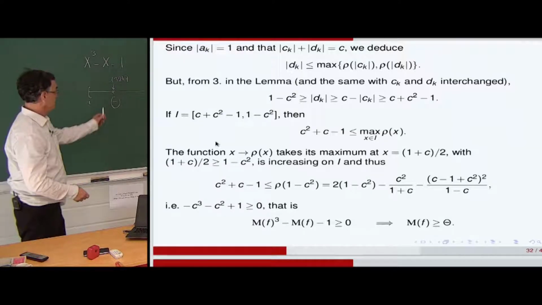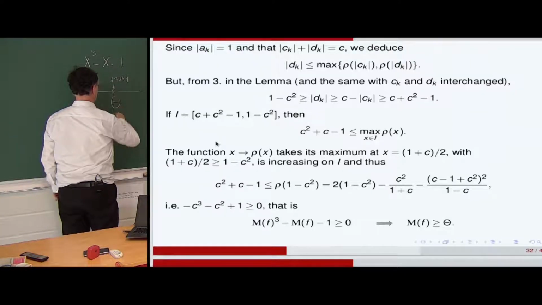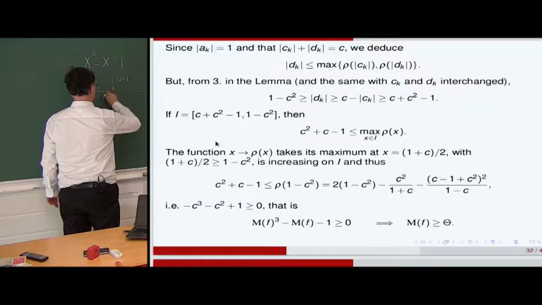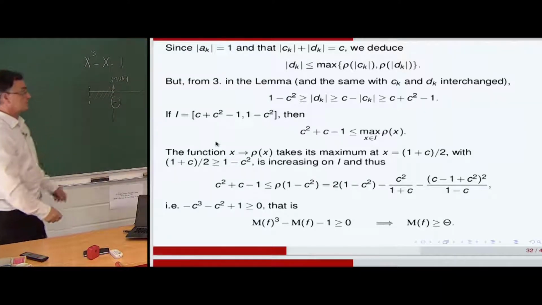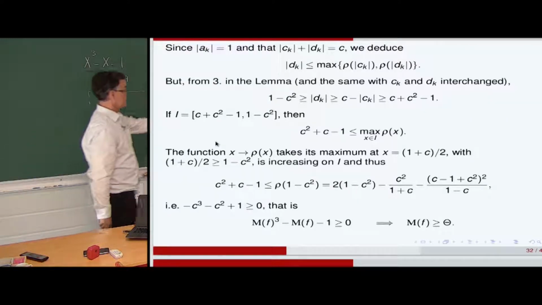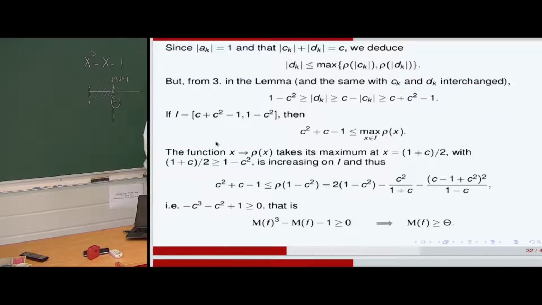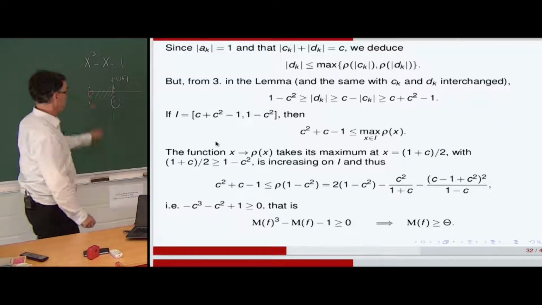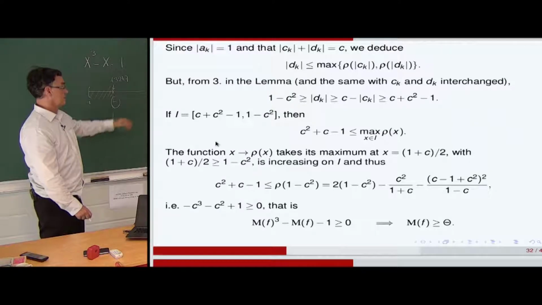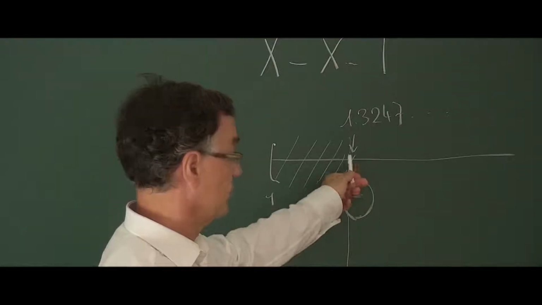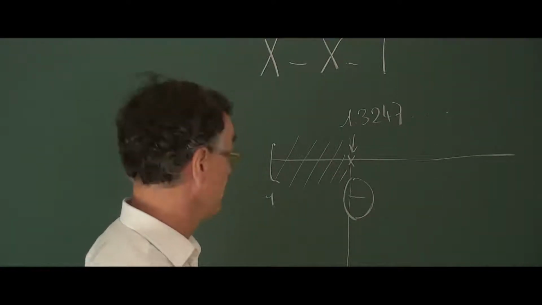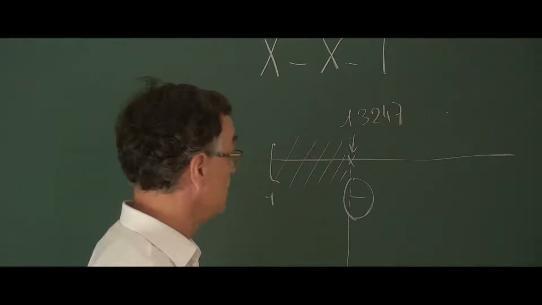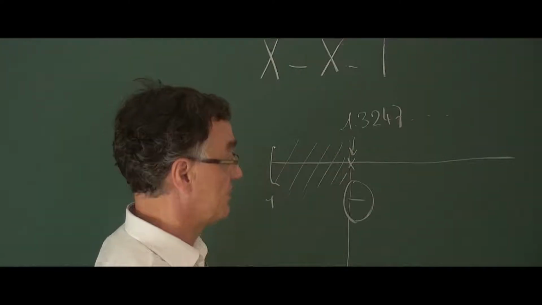So the Mahler measure necessarily relates to this zone, which is totally excluded. When we have this inequality which should be satisfied, necessarily the Mahler measure is greater than the root of this polynomial, which is the smallest Pisot number.